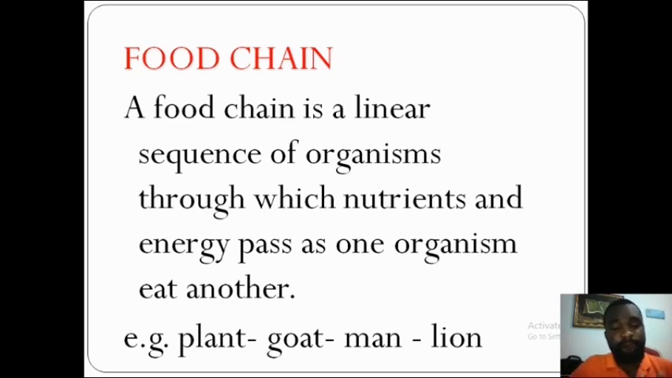Now look at one example that we have here. Plants, goats, man, lion. You can see the chain, how it is going. It's a linear chain. It's not complex. It's linear, a straight path. That's why I said it's a channel or a pathway.